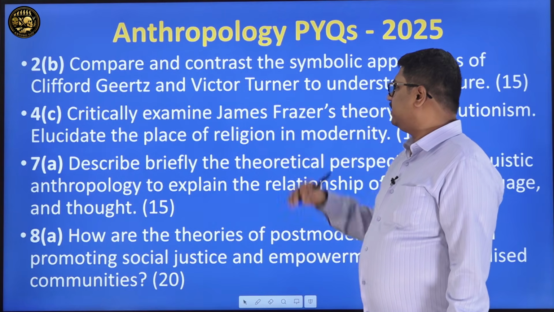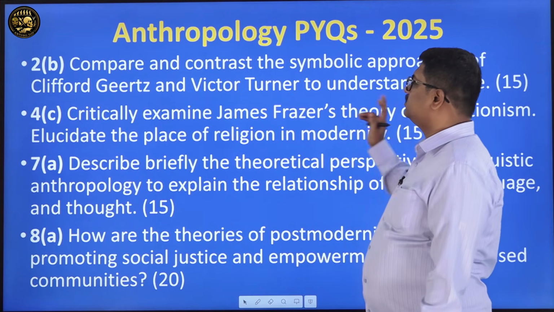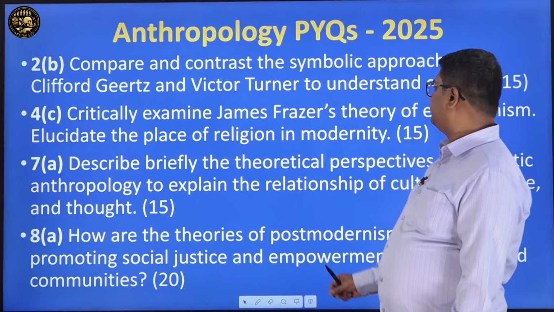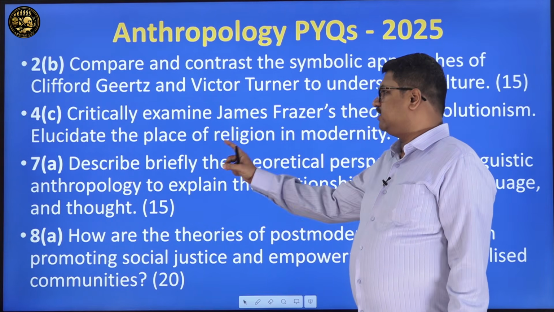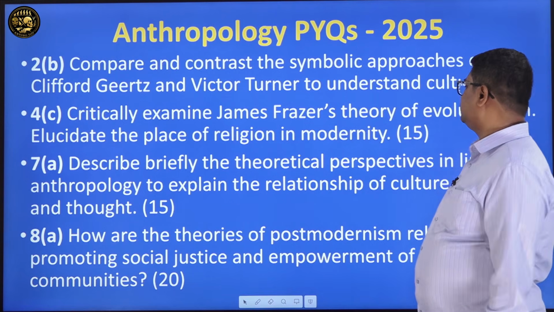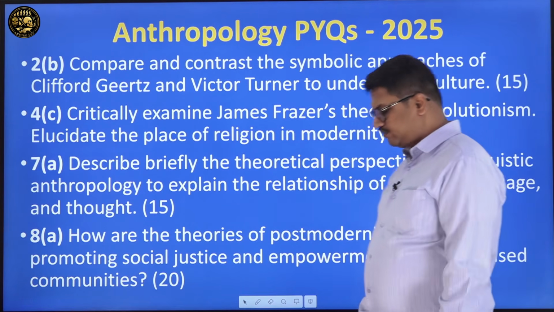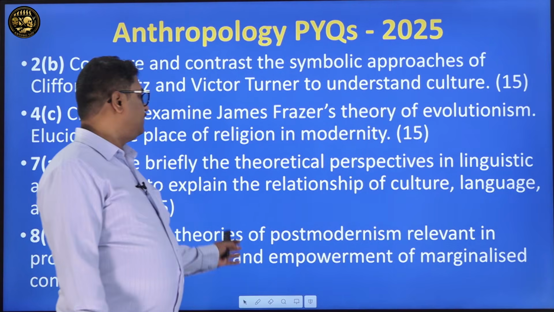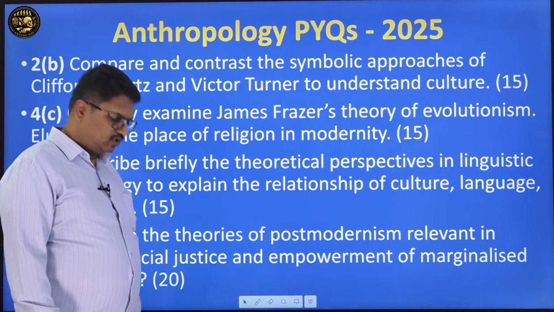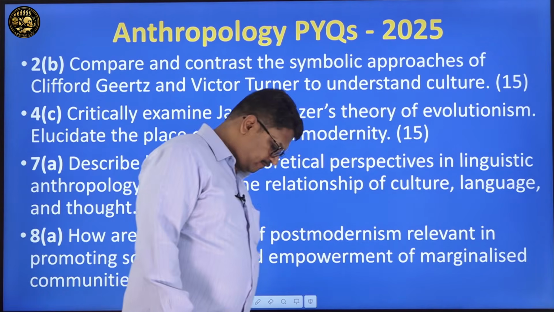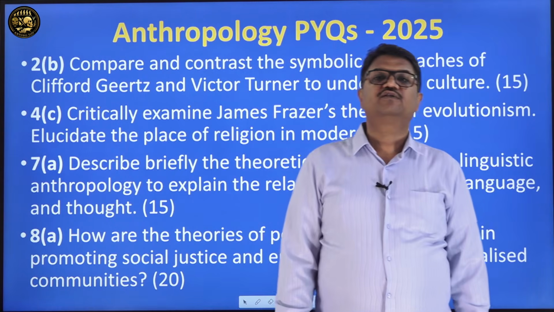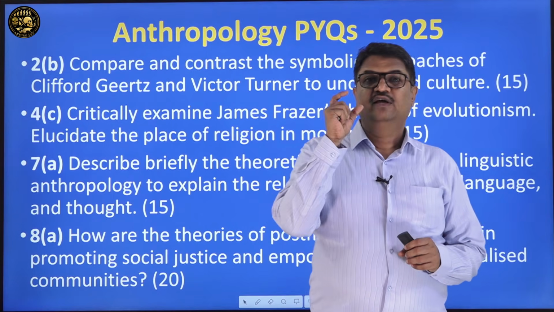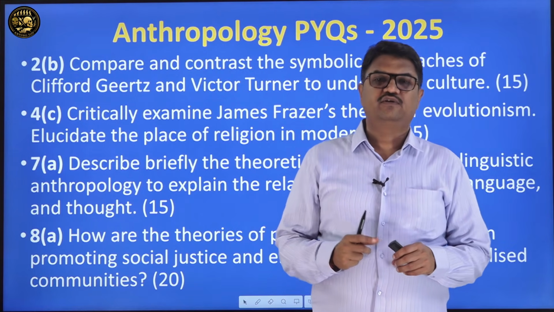Then: critically examine James Frazer's theory of evolutionism, and elucidate the place of religion in modernity. Again, it has been asked for 15 marks. Again 7A: describe briefly the theoretical perspectives in linguistic anthropology, and explain the relationship of culture, language and thought. So what is the idea here? Though the question looks like linguistic anthropology, there is a good deal of connection of this question with another major theory called cognitive theories.